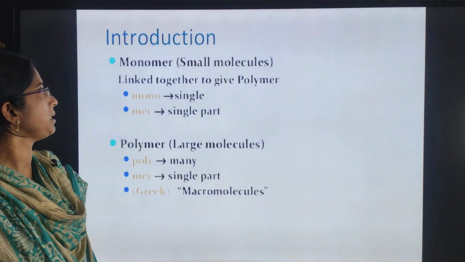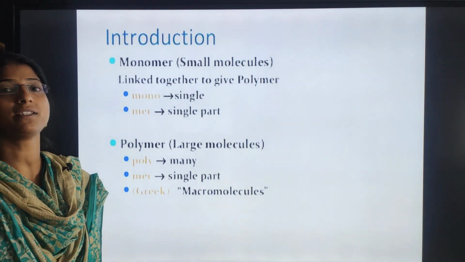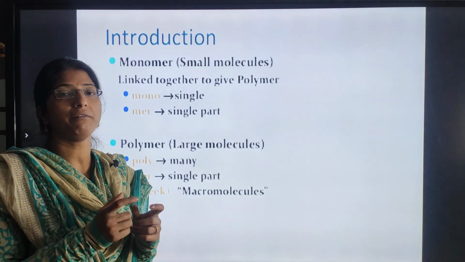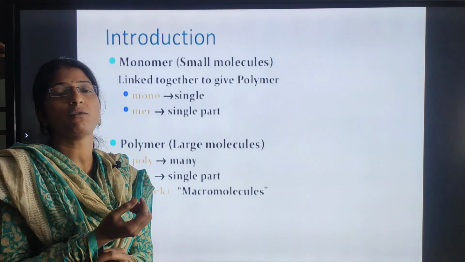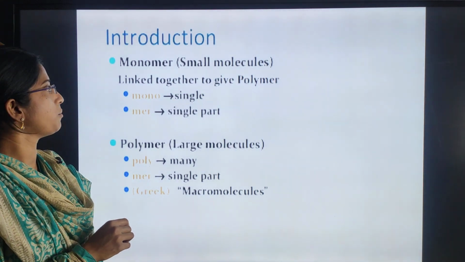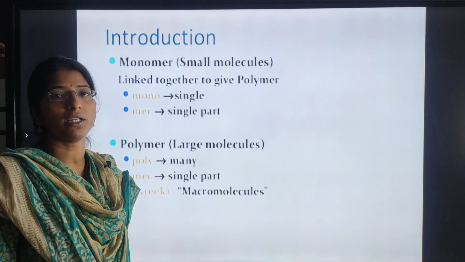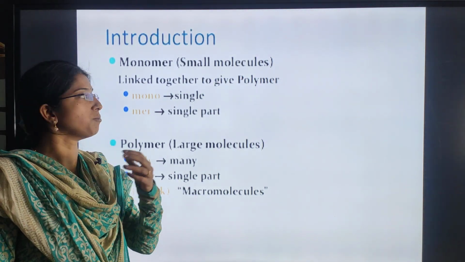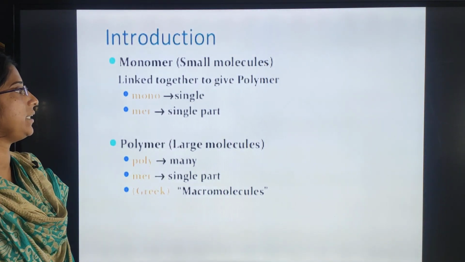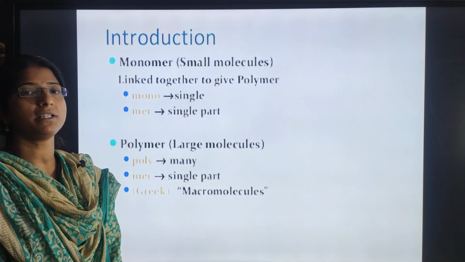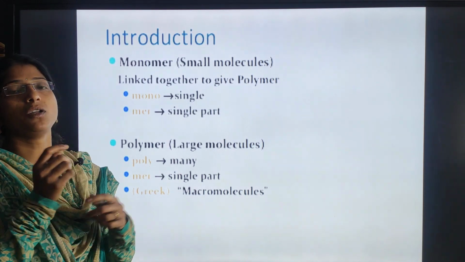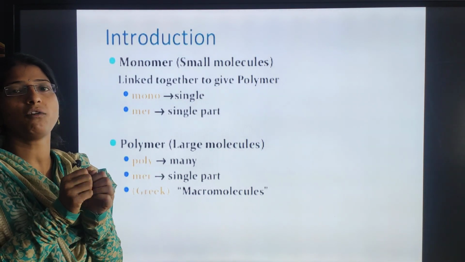So what is meant by a monomer? If we know how to define a monomer, then we can easily define a polymer. A monomer is nothing but a small molecule. It is linked together to give a polymer. A polymer is nothing but a combination of a large number of monomers.